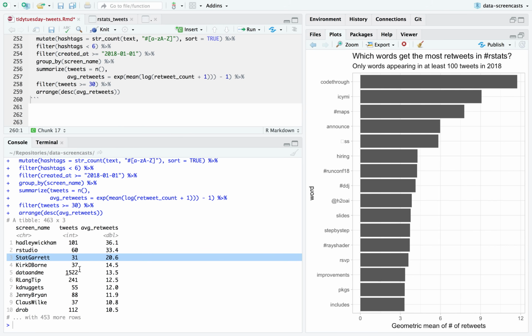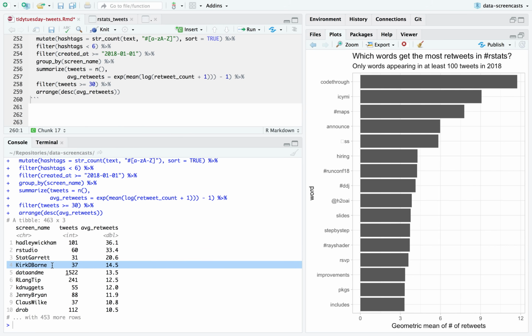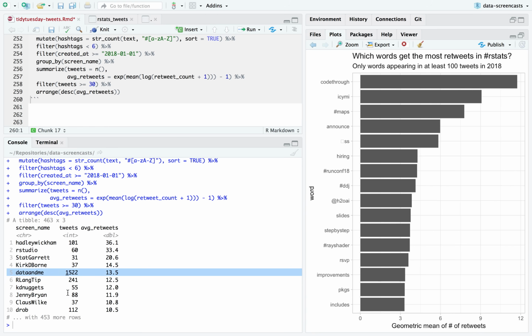RStudio and Garrett, Kirk Borne is an influential data scientist. I think he's at Booz Allen. And Mara. Mara is particularly notable on this list. If you don't follow her, follow her right away. Really fantastic tweets, and she's a developer advocate at RStudio. Some of these are automated ones. I'm glad I get the top 10, but Mara's particularly important because she has far more tweets than anyone, and they're still highly successful and influential, which is really excellent.